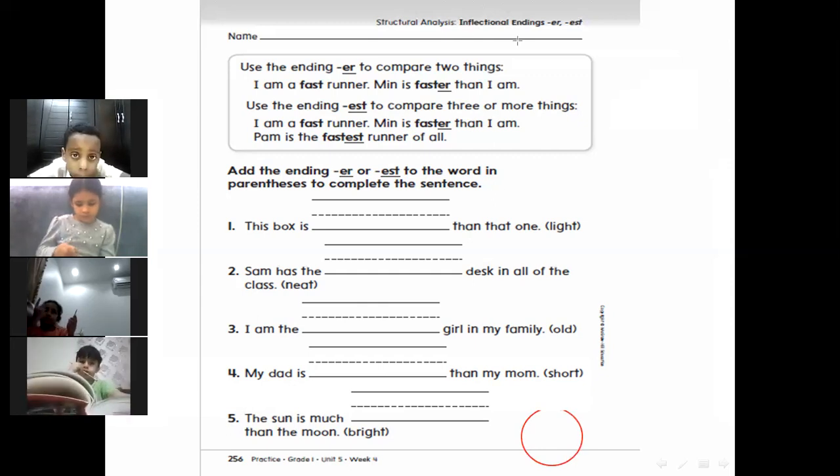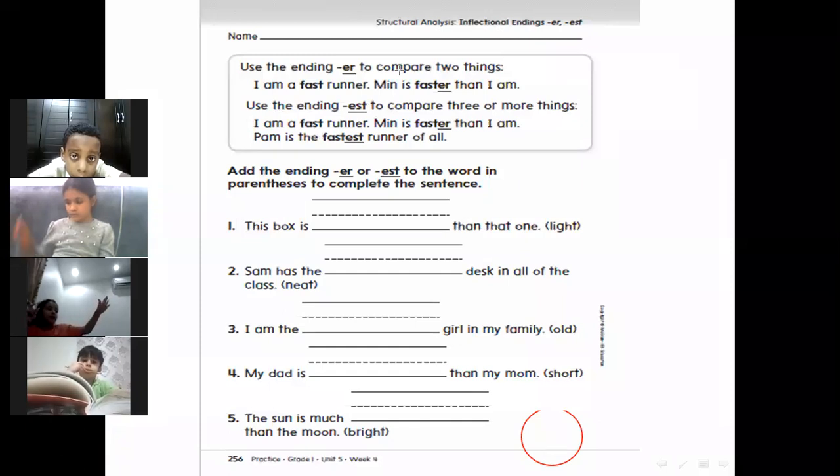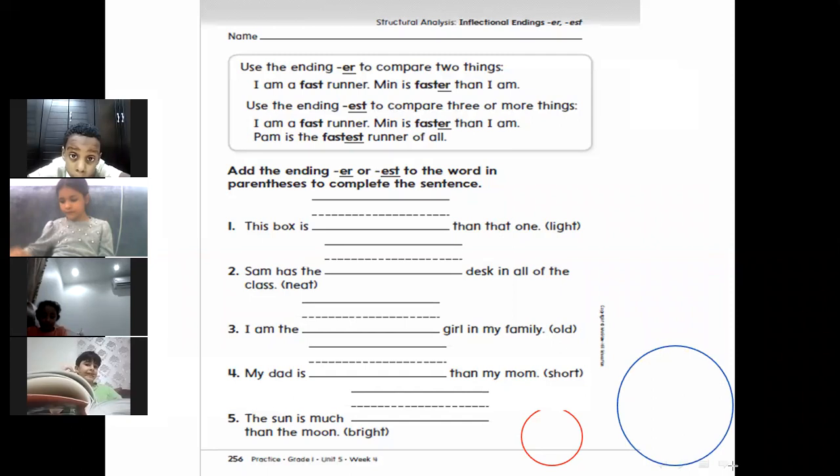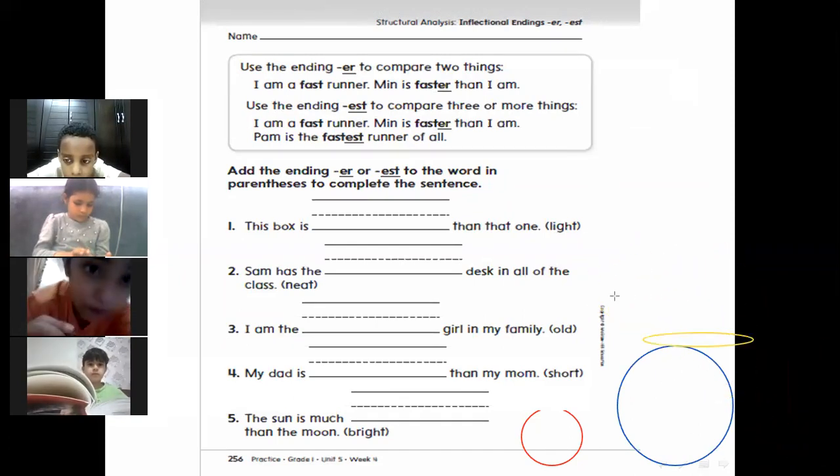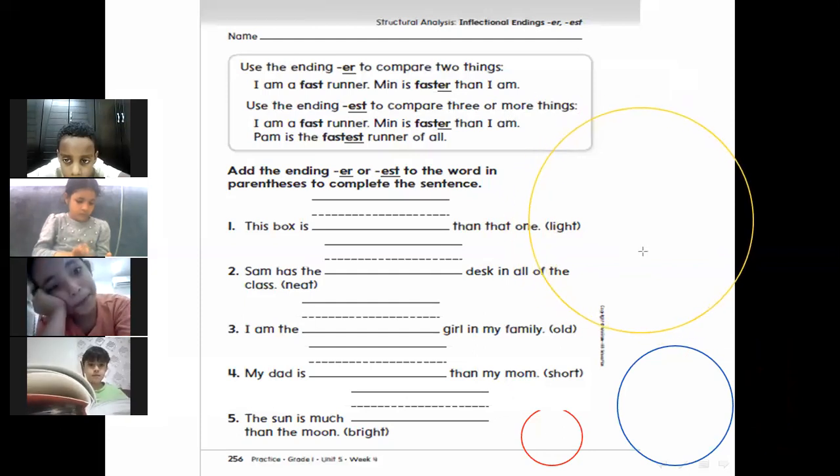Let's see here, but I need a different color. Red, black, and let's see another color, yellow. Okay, now look at here.